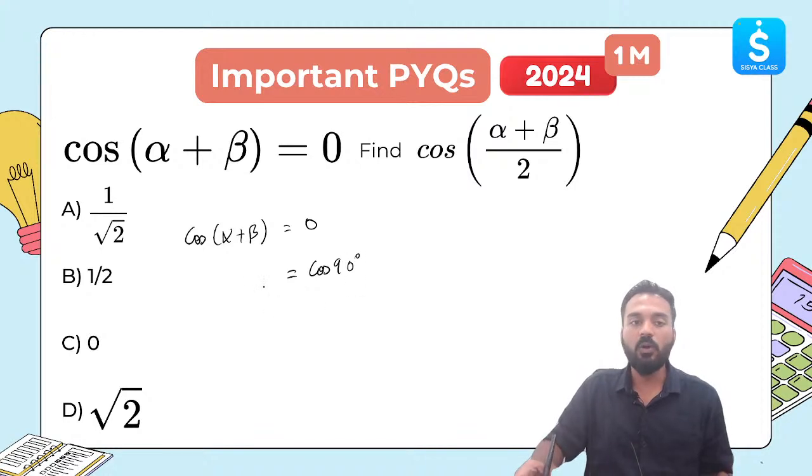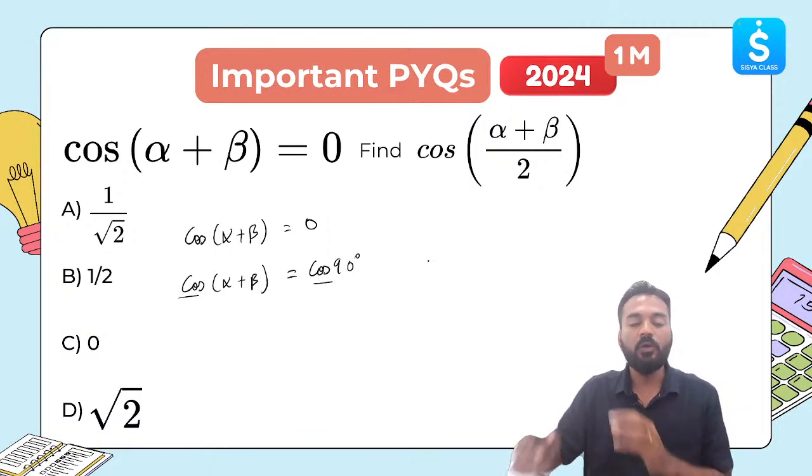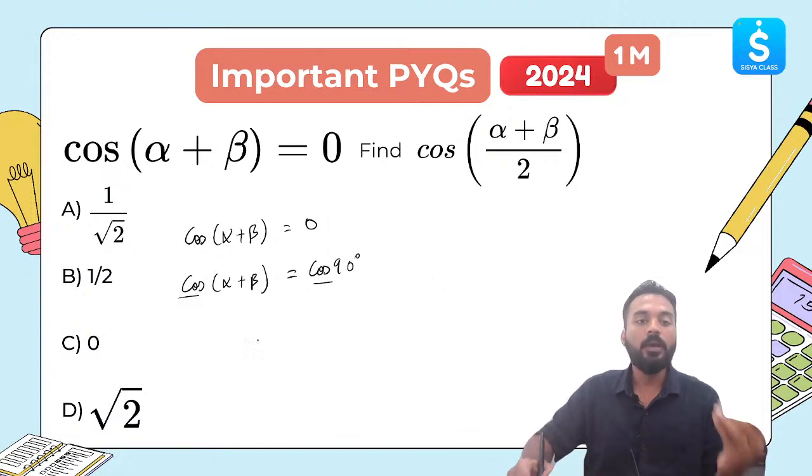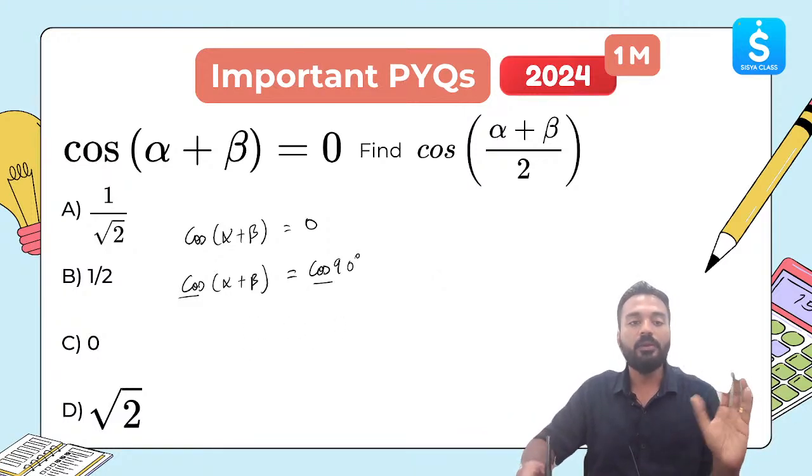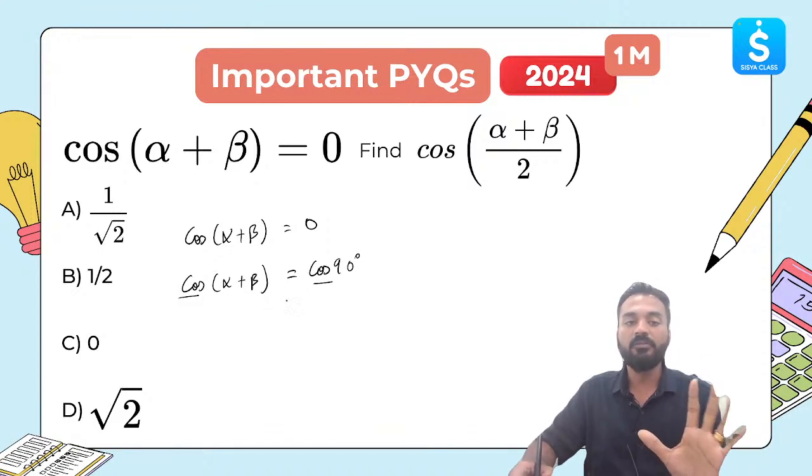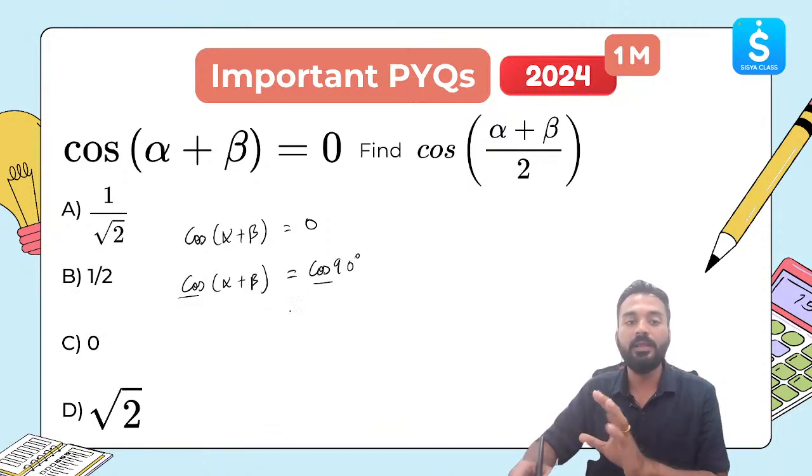So cos alpha plus beta is equal to cos 90. This part is clear. Now, cos of this angle is equal to cos of 90 degree. So you can cancel this out. I hope everyone has understood that alpha plus beta is going to be 90 degree. Now let me explain.